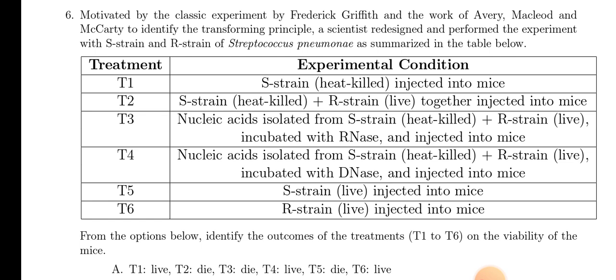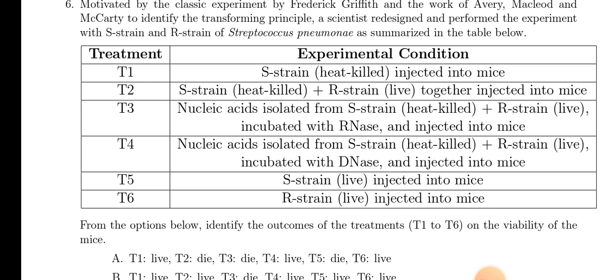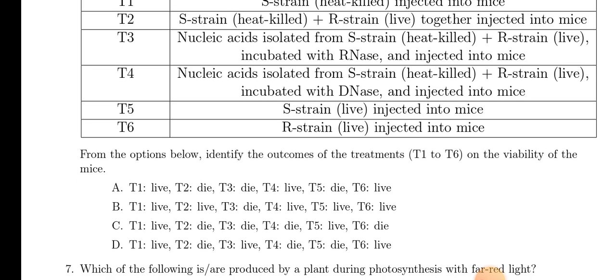Now T3, nucleic acid isolated from S strain plus R strain live, incubated with RNase. Now RNase will kill the RNA, not DNA. So there will be no change in transformation. So R strain will be changed and it will again cause the mice to die. So T1 was live, T2 die, T3 also die. Live, die, die. Option A, live, die, die. And also option D, no, option C, live, die, die.